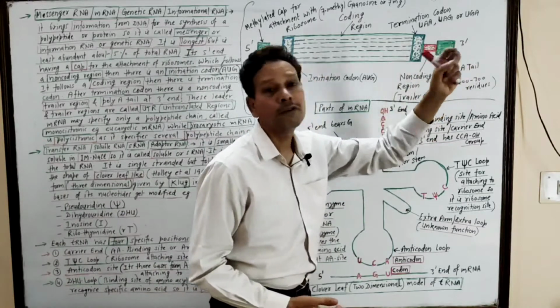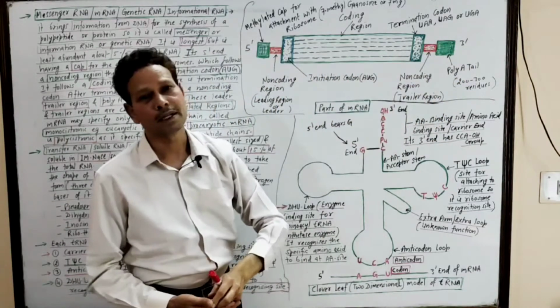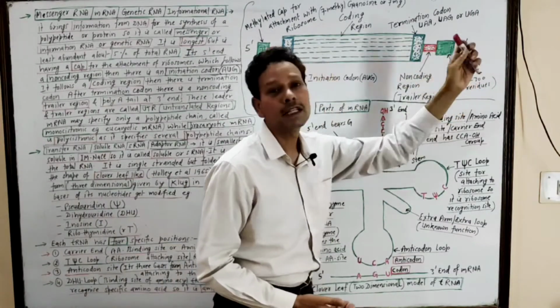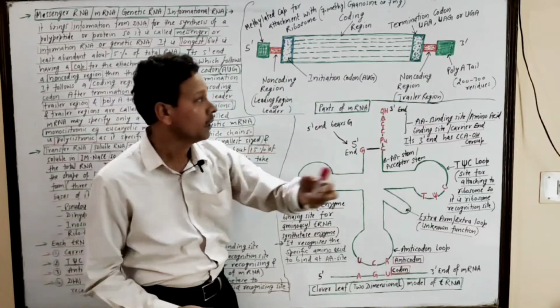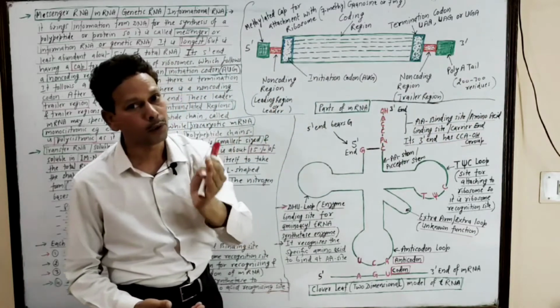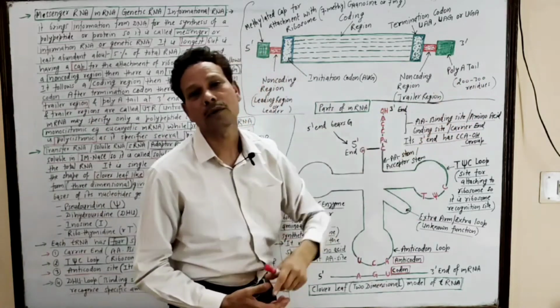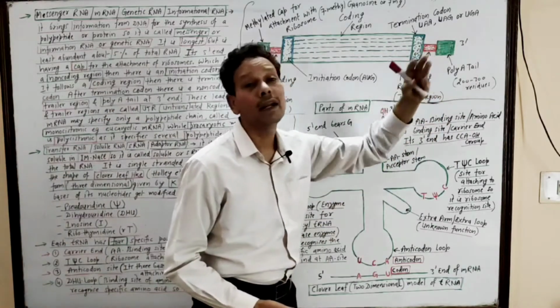At the 3' terminus, at this end, a tail is present. It is the poly A tail. Note down, this poly A tail has about 200 to 300 adenosine residues, so it is named poly A tail.